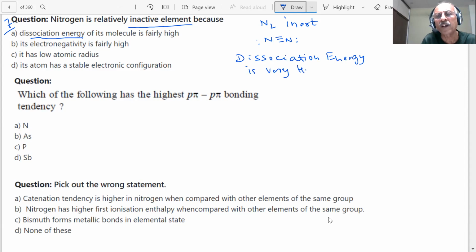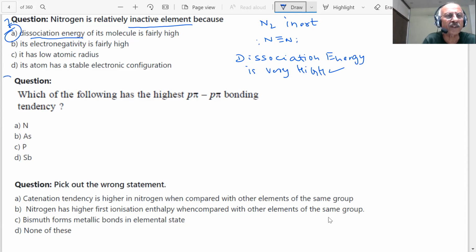Its dissociation energy is very high. Therefore, it is not going to be active, student. It is inactive. A answer is correct. It is a triple bond and will require very large amount of energy, student, to break this bond. Therefore, the correct answer is A.